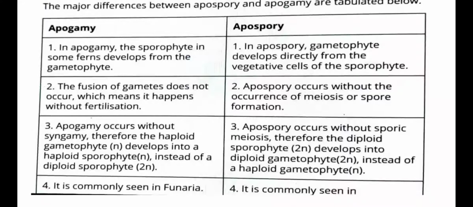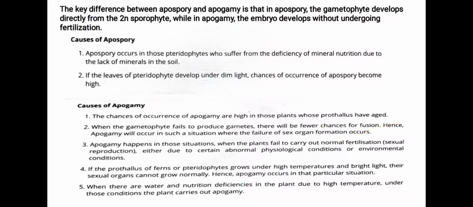Students, apogamy is commonly seen in Funaria as well as Trichopteris of pteridophytes, while apospory is commonly seen in Pteris, that is a pteridophyte. Students, so the key difference between apospory and apogamy is that in apospory the gametophyte develops directly from the diploid sporophyte, while in apogamy the embryo develops without undergoing fertilization.